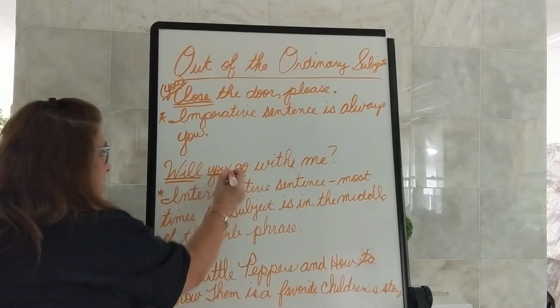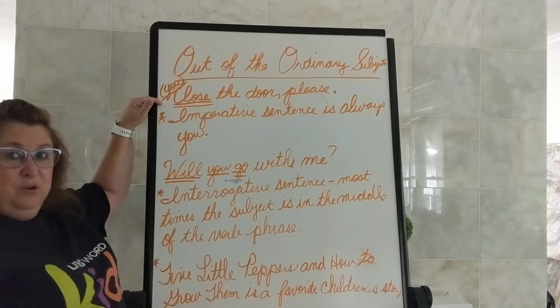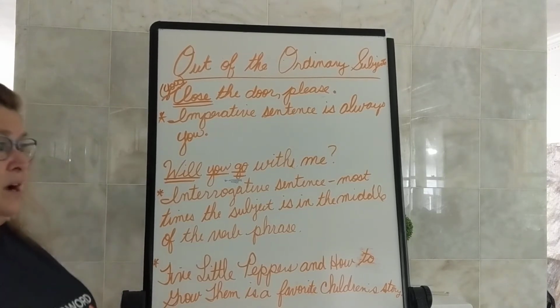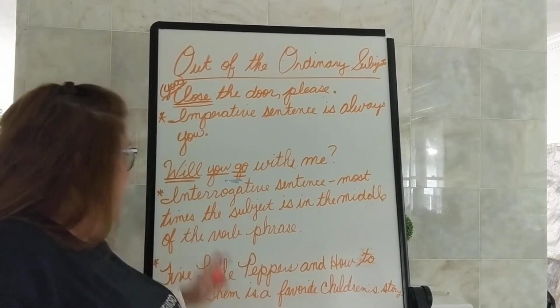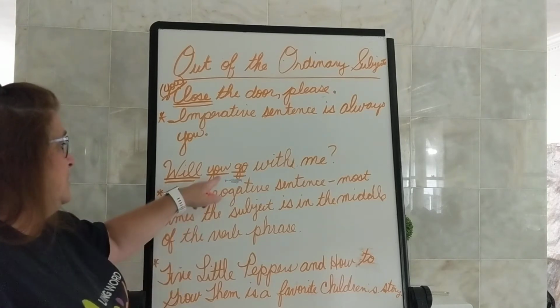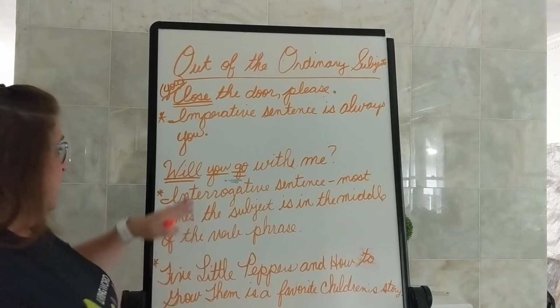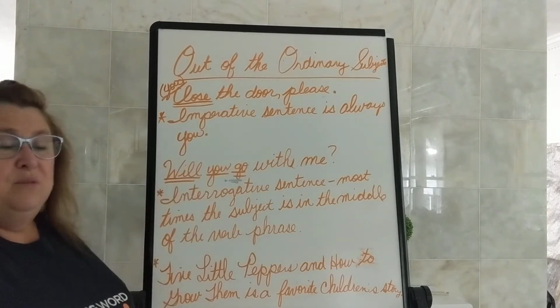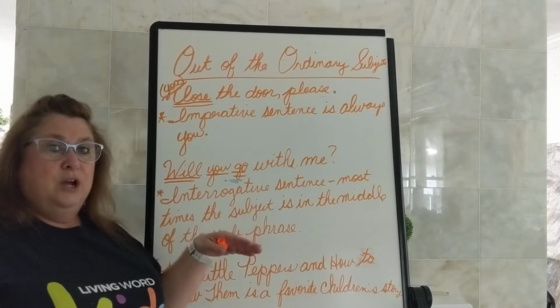So most times, this is not all the time. This is all the time for an imperative sentence. For an interrogative sentence, this is not all the time, but it is most of the time. Most times in an interrogative sentence, your subject will be found in the middle of a verb phrase. Will you go with me? And so you would find your verb, will go, and who or what go, you.